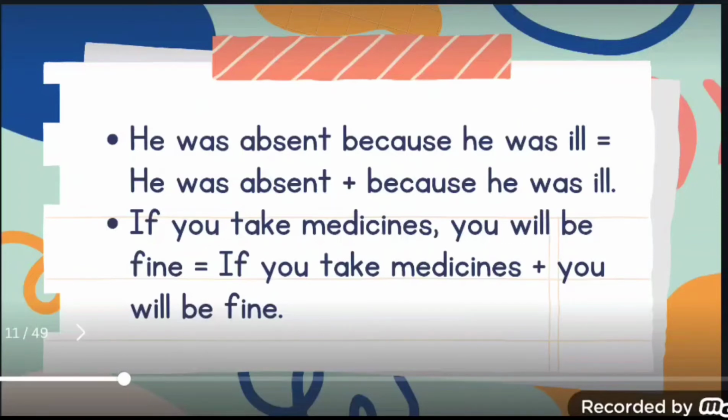And when we read it itself, we can say that it is not complete. It is complete only when it is a part of the bigger sentence. He was absent because he was ill. When we join these two clauses, we get the full sentence. He was absent because he was ill. And in this example, he was absent is an example of an independent clause.